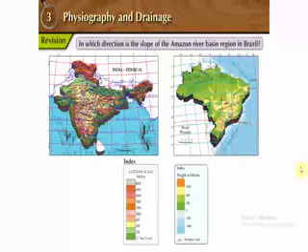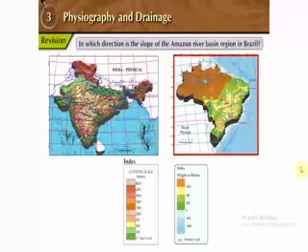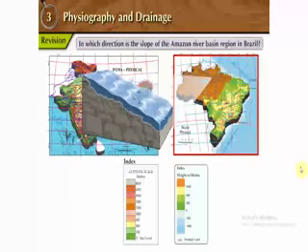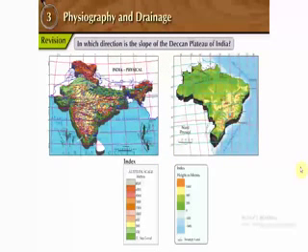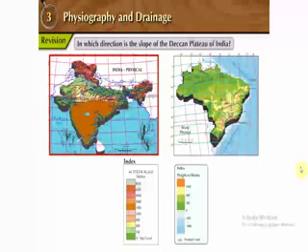In which direction is the slope of the Amazon River Basin region in Brazil? In Brazil, the slope of Amazon River Basin region is towards the east, since the water flows in the direction of the slope. As per this rule, Amazon River originates from Andes Mountains and it flows towards the east and meets the Atlantic Ocean. In which direction is the slope of the Deccan Plateau of India? In India, the slope of the Deccan Plateau is towards the east.